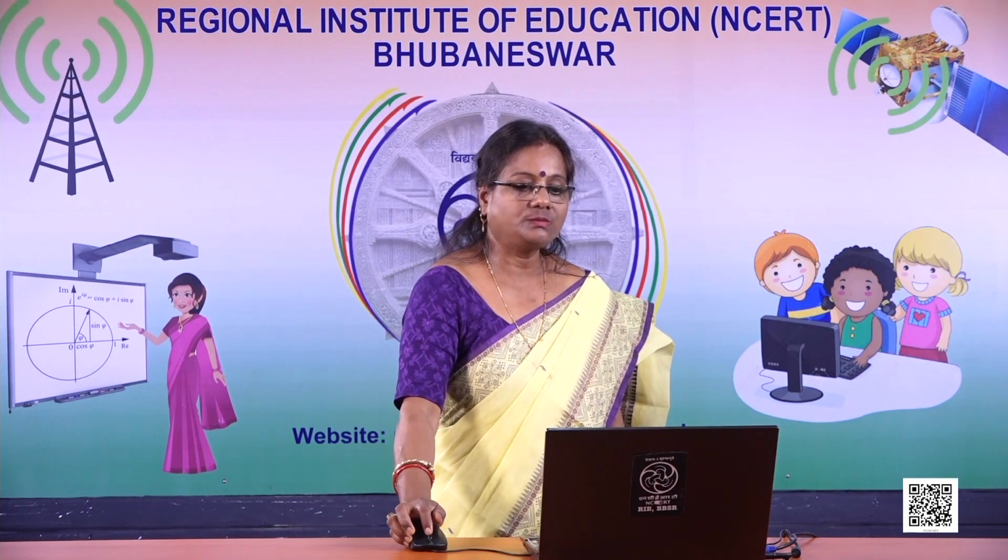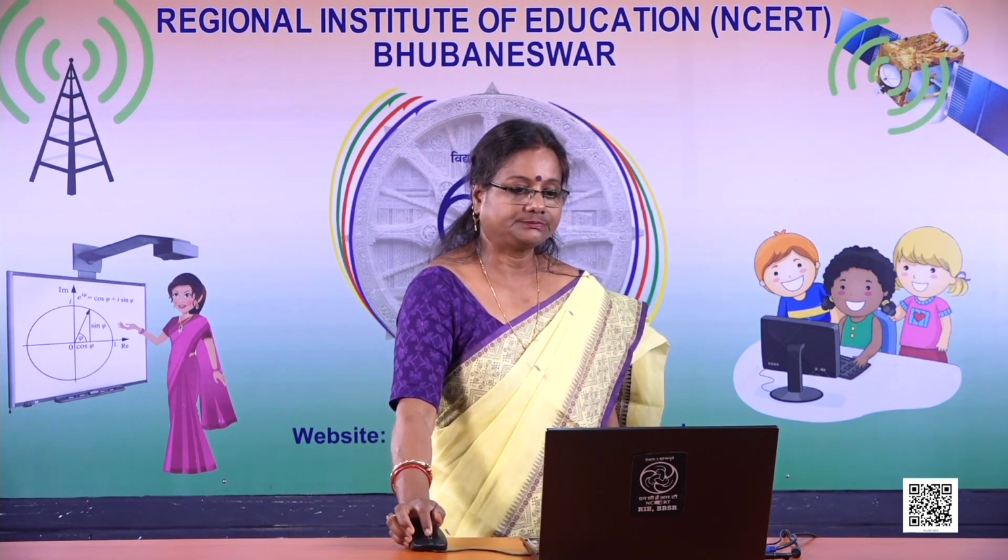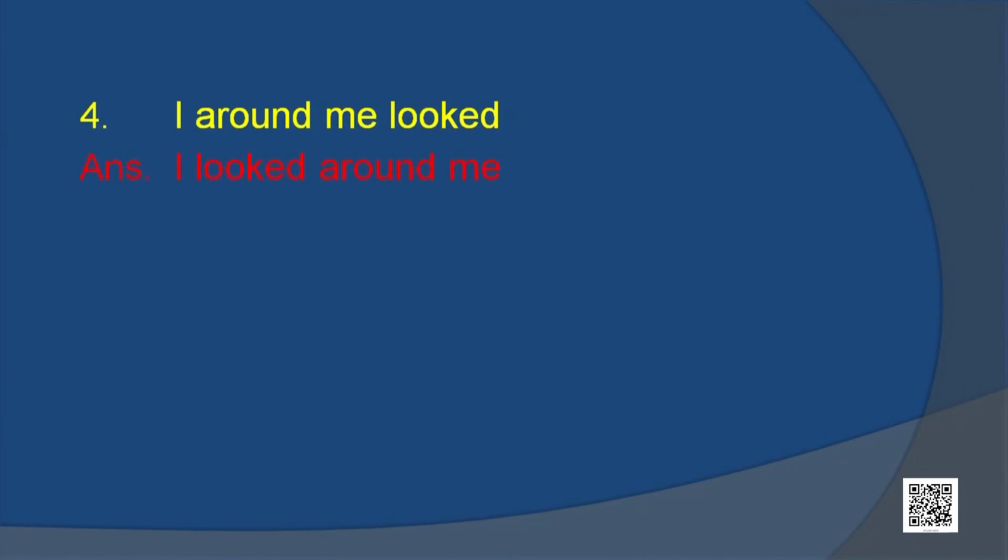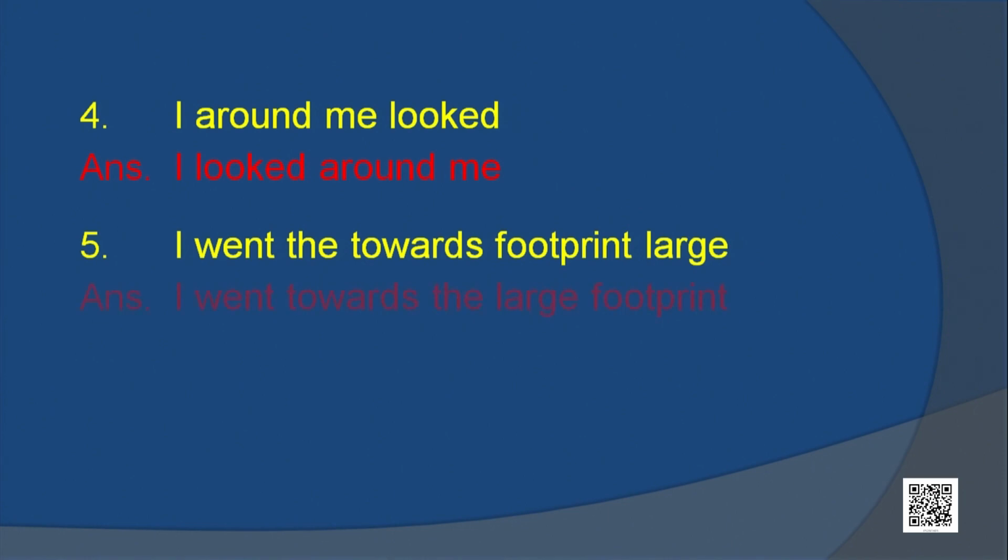I, around, me, looked. The sentence is, I looked around me. I, went, towards, footprint, large. The proper sentence is, I went towards the large footprint. Words are was, afraid, I, now. Here you can make two sentences. Both are correct. I was afraid now. Now I was afraid.